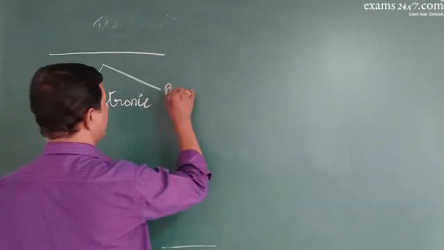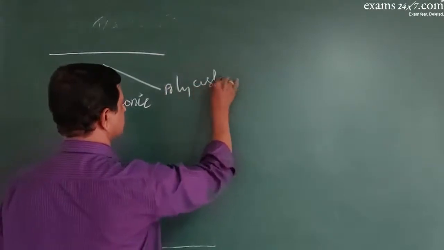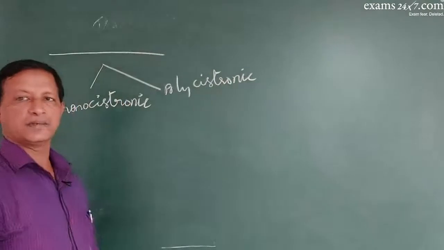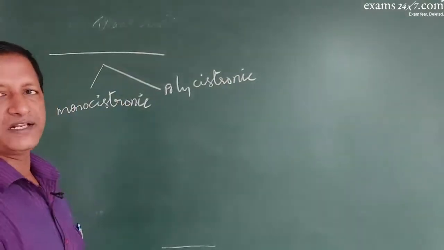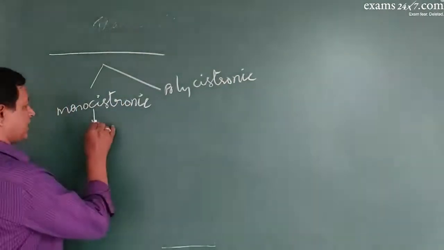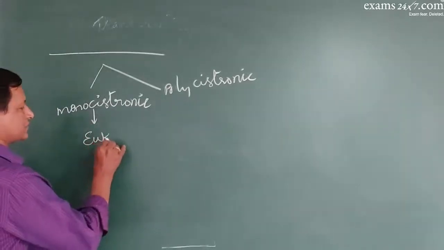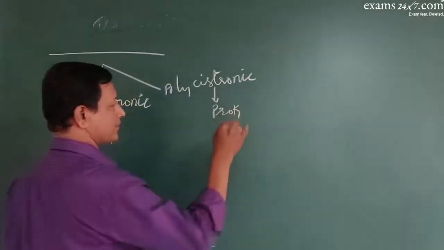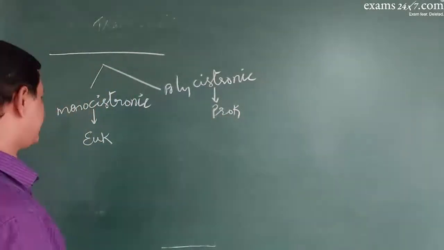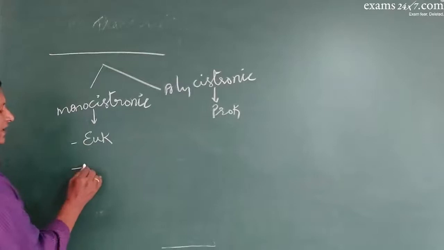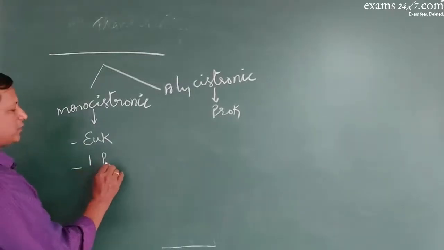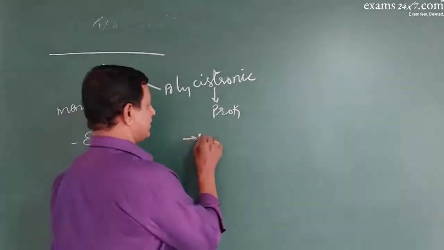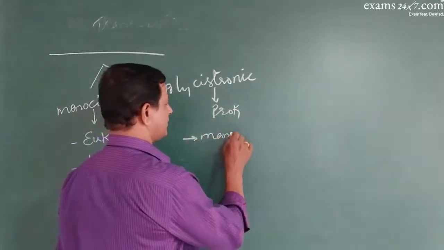The other is polycistronic mRNA. Monocistronic mRNA and polycistronic mRNA. What is the difference? Monocistronic mRNA is found only in eukaryotes. Polycistronic mRNA is found in prokaryotes. Secondly, monocistronic mRNA gives information for only one protein, while polycistronic mRNA will have the information for many proteins.